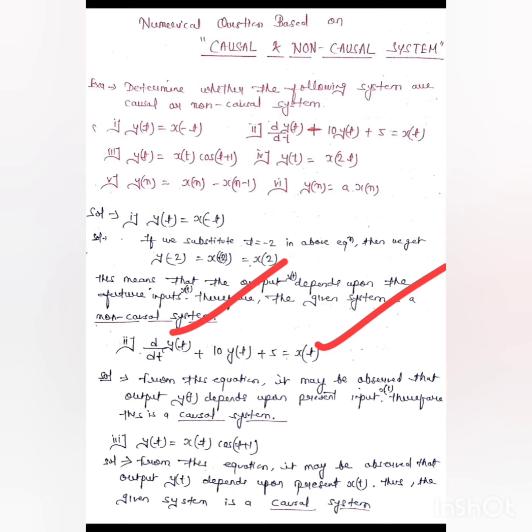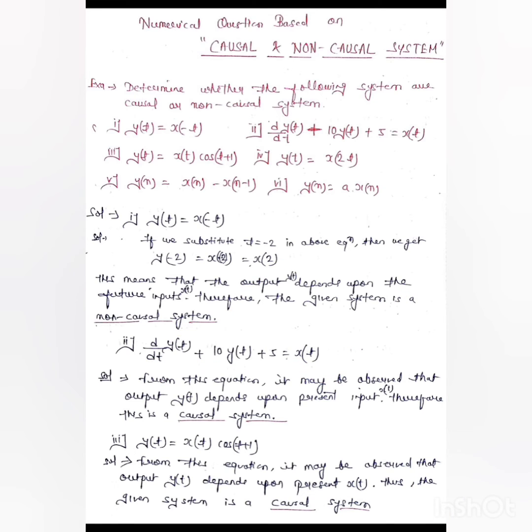Hence which system depends upon only present? Both systems depend upon present and past. But if in the expression there is future content, then only we consider that system as non-causal. If it does not contain any future content, then we consider that equation as a causal system always. Then obviously that particular system depends upon present input only. That means this particular system is a causal system.